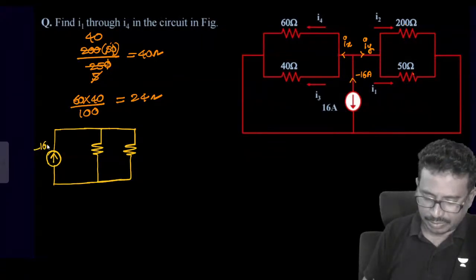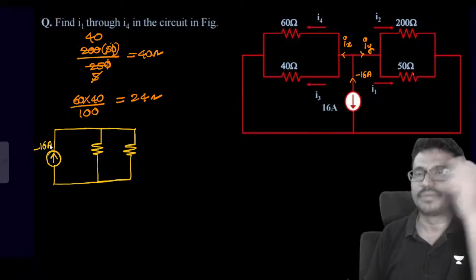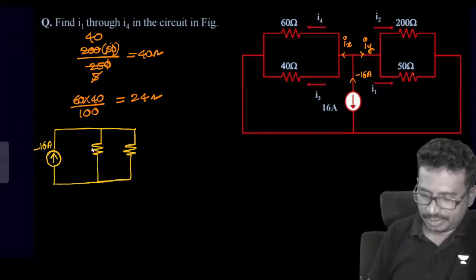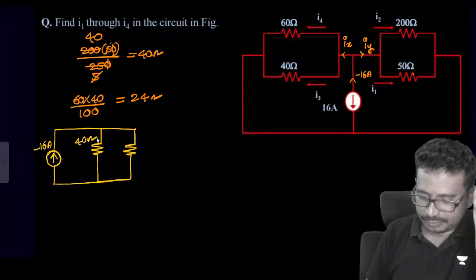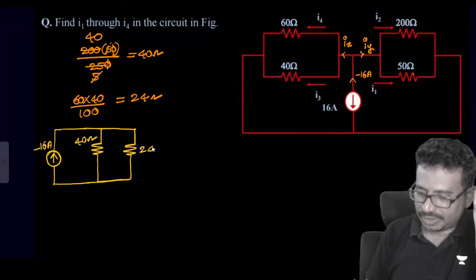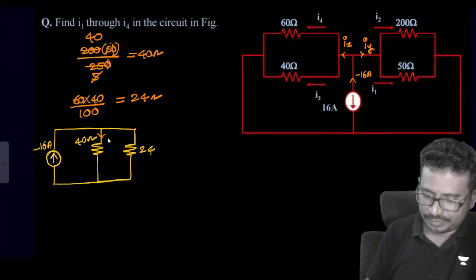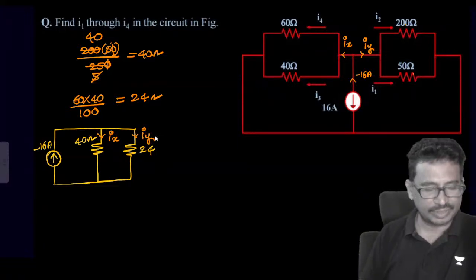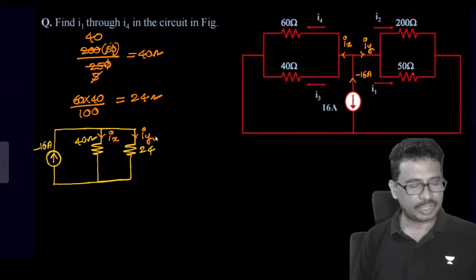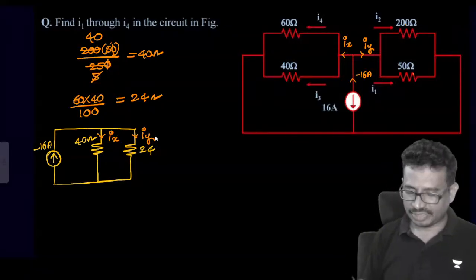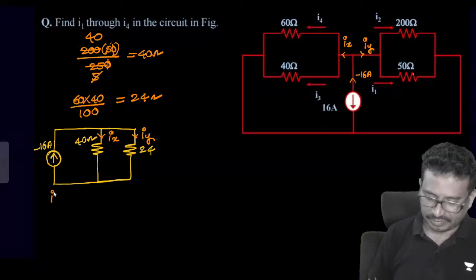So we have this is minus 16 amps. So here this is 40 and this is 24. And we are calling this current which is Ix and this current we are calling it as Iy. So you can tell me now how much is Ix and Iy value first.